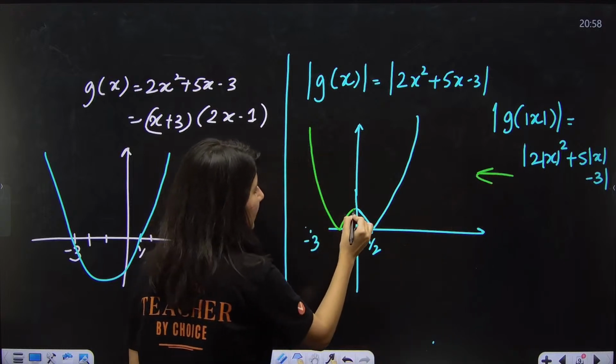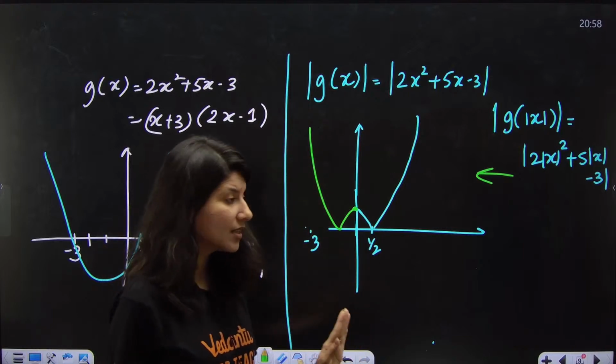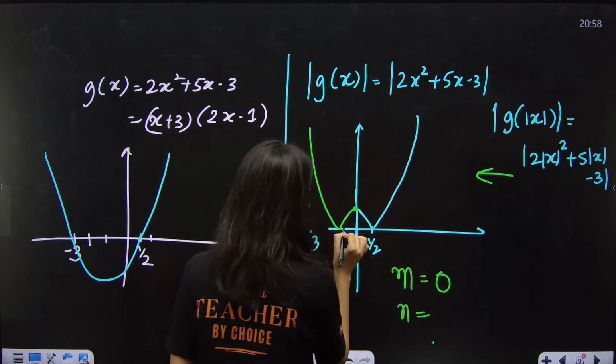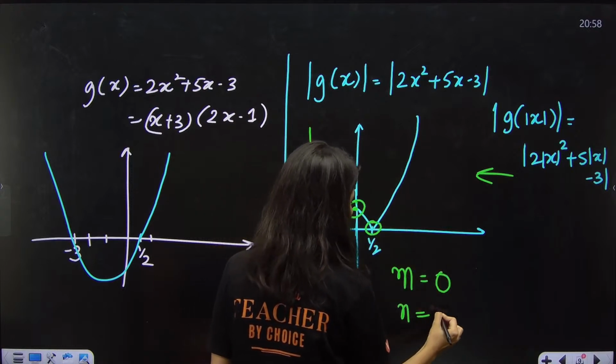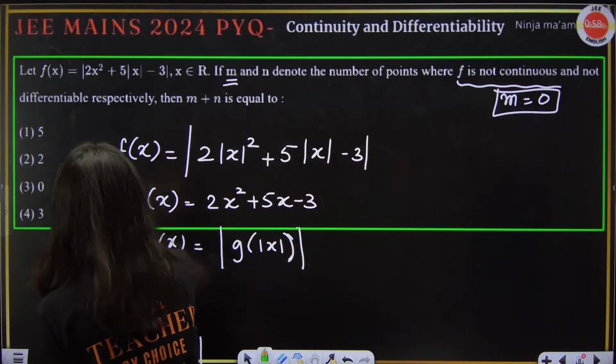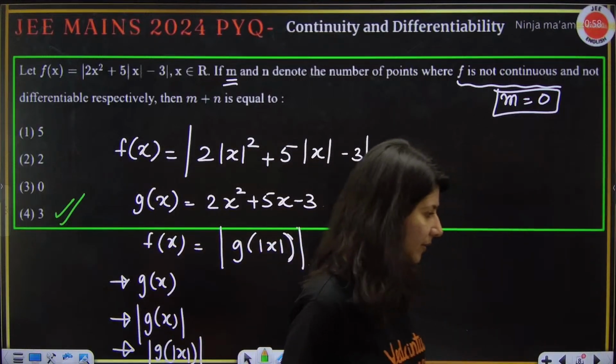Now clearly this graph is continuous because there are no breakpoints, so the discontinuity points will be 0. What about the differentiability points? There are 3 points of non-differentiability because I can see 3 sharp corners. So clearly the correct answer will be option D. Okay, all right, clear.